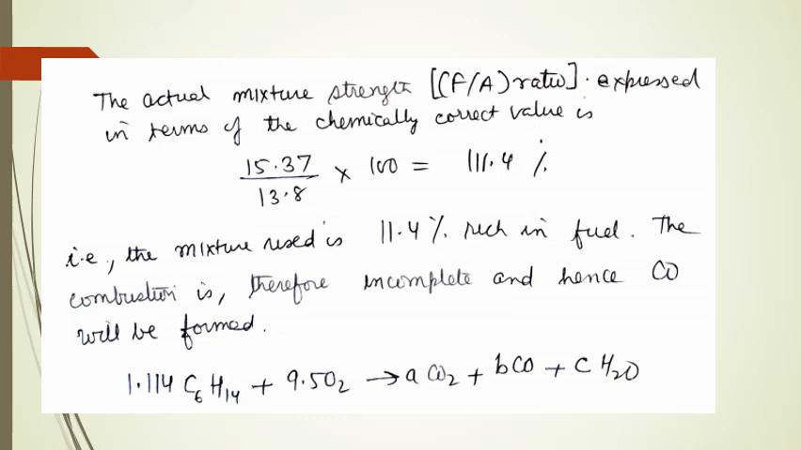Now we write a chemical equation in which we have assumed that CO2 is forming along with CO. So we have written the equation that we are having 1.114 moles of hexane, which is giving A moles of CO2 and B moles of CO and C moles of H2O on burning with 9.5 moles of oxygen.